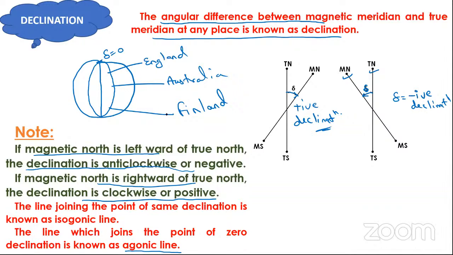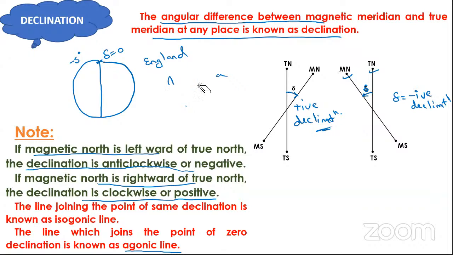Suppose the declination is minus 5 degrees. It means the line will lie here when the declination is minus 5 degrees.